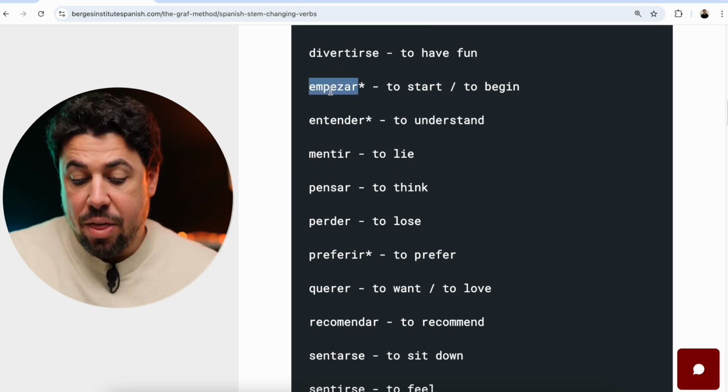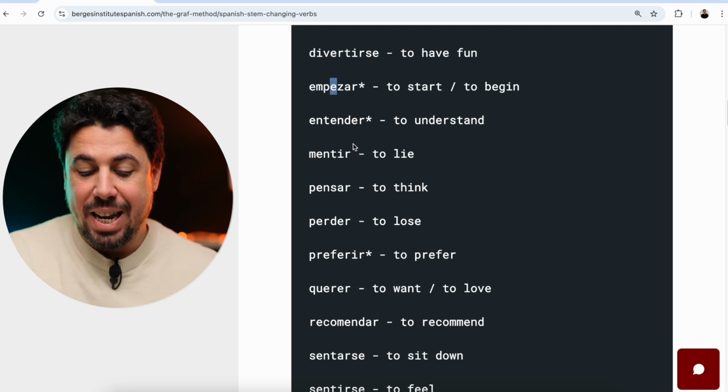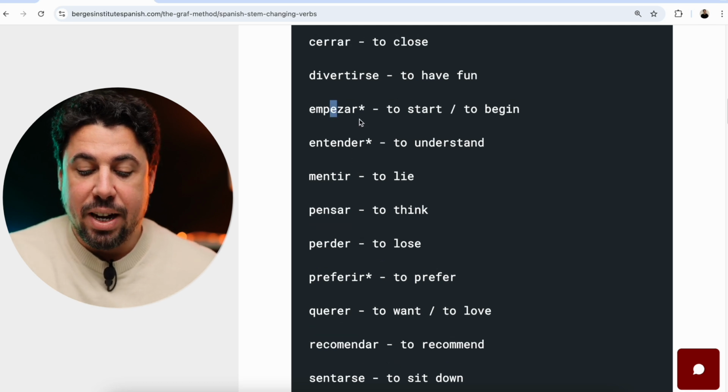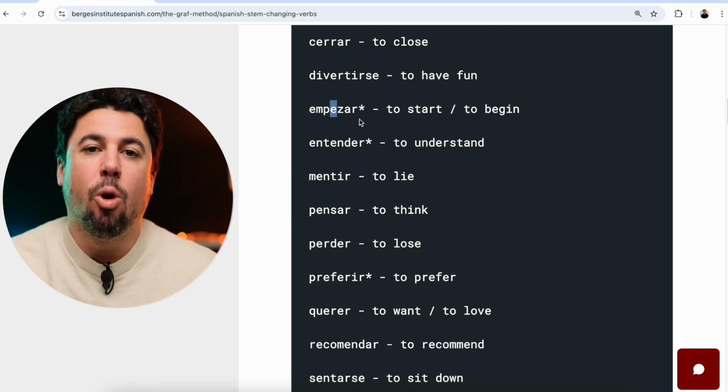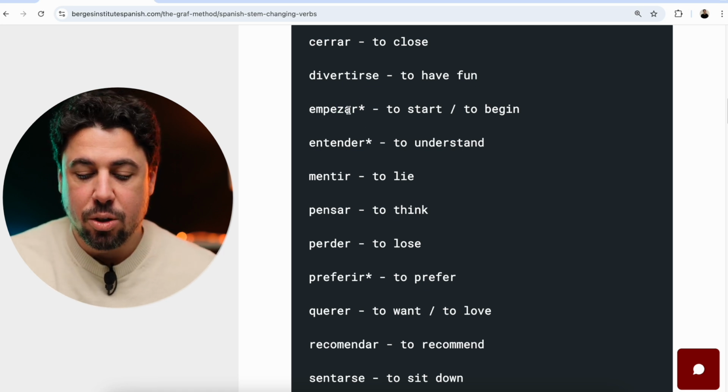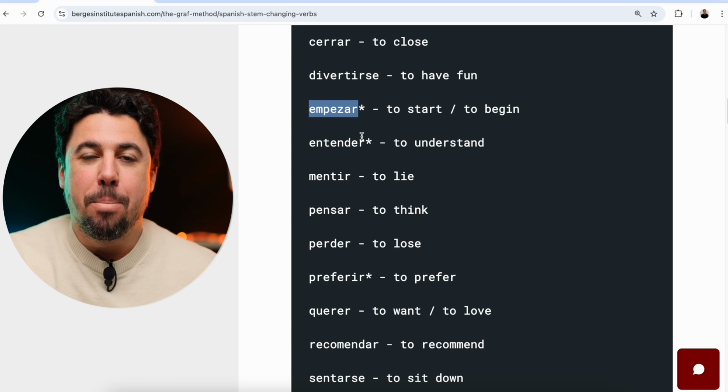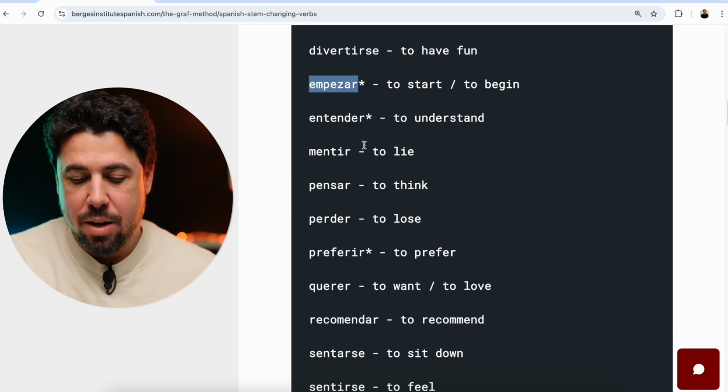Let's try empezar, and again, this is the E that's going to change. So I start, empiezo. You start, empiezas. I'm going to say the whole thing without the personal pronouns. So empiezo, empiezas, empieza, empezamos, empezáis, empiezan.